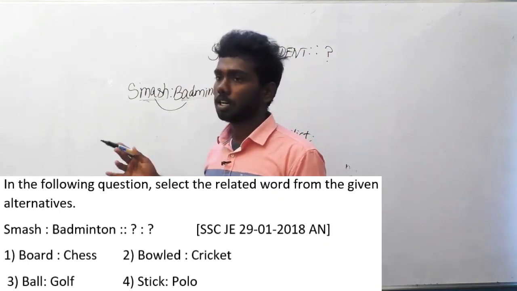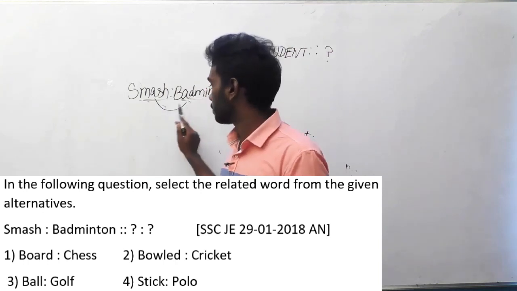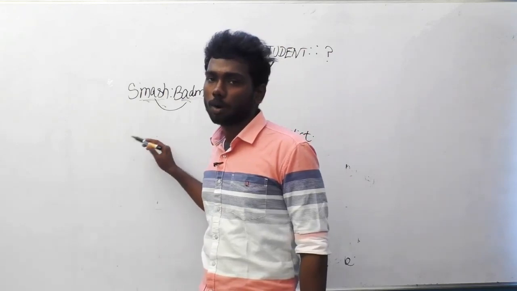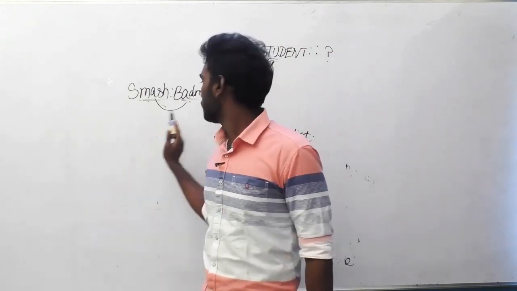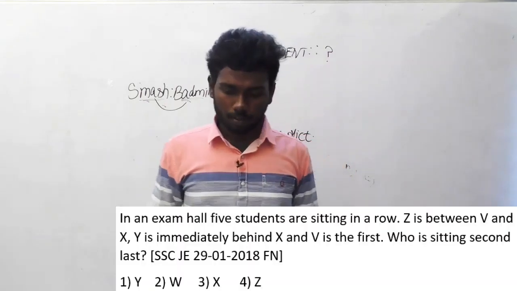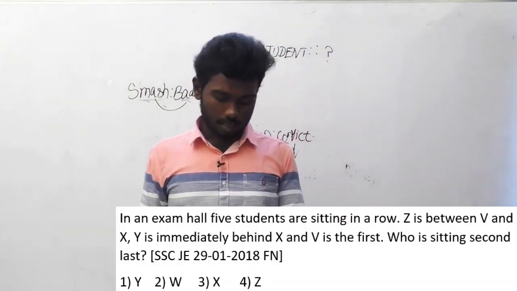The other options are too far away from this relation, because board is to chess, and polo is to stick, and golf is to ball. They are the materials used to play, and this is a type. So I hope you can understand it now. Let's move on to the next question.